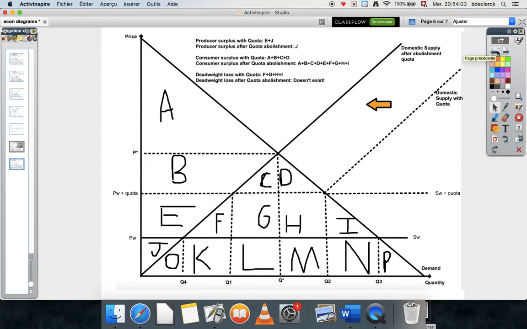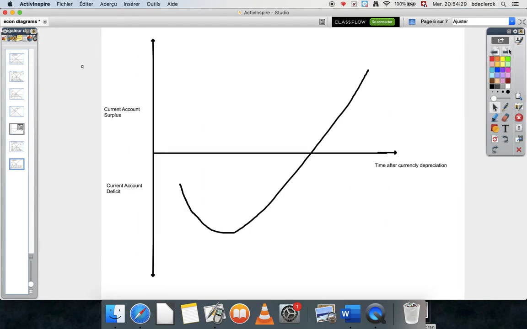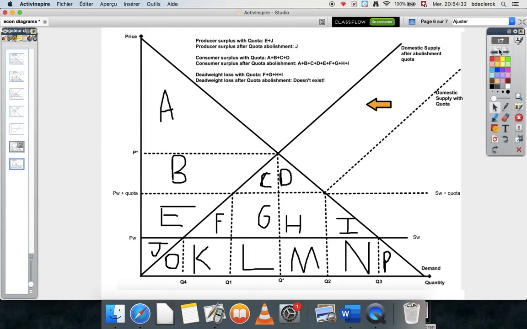So basically, to recap, trade creation is when you create more opportunities for trade in the country. There are fewer tariffs, fewer quotas, which means there are more imports. And trade diversion is the opposite. There are fewer imports, there are more barriers on trade, and it's usually done to protect the domestic industry here.